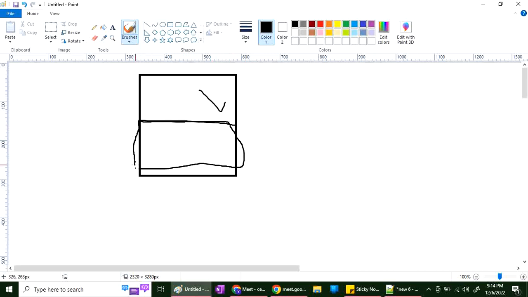But at a time this is also busy and this is also busy, unless it copies the data here and then frees the old one. Once it copies, then it will free. That is fine, but until then this is also occupied, this is also occupied. So it is not a recommended thing.